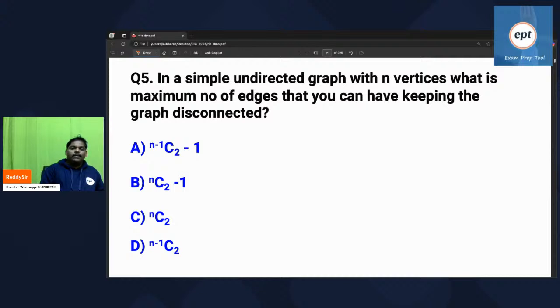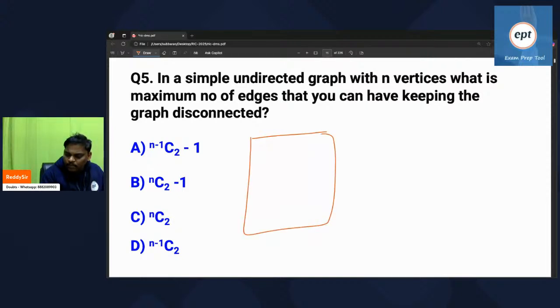Exactly, Abhiraz, thank you so much. You want maximum edges. When you say maximum, there is the concept of a complete graph. With n vertices, if you want maximum edges, you can keep Kn, the complete graph with n vertices.